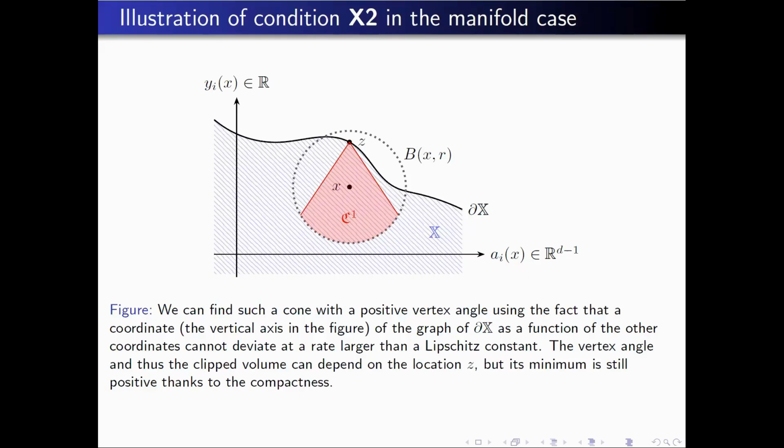You look at the trace of the ball, and you always have a minimal value of the angle. And if you have a minimal value of the angle, using the compactness assumption, the trace of the ball is always lower bounded by the size of the ball up to a constant. But the key point is to show that there is a lower bound in the angle, and it is possible to show it. So this is an illustration using some picture. At the end, it means that these assumptions are reasonable, and we have a formal proof to show that it works.